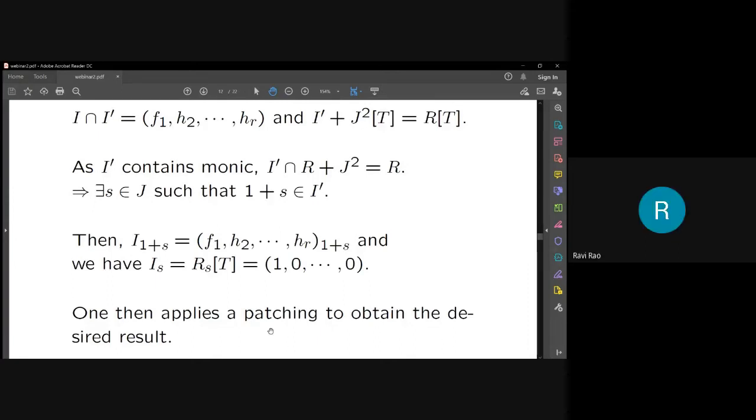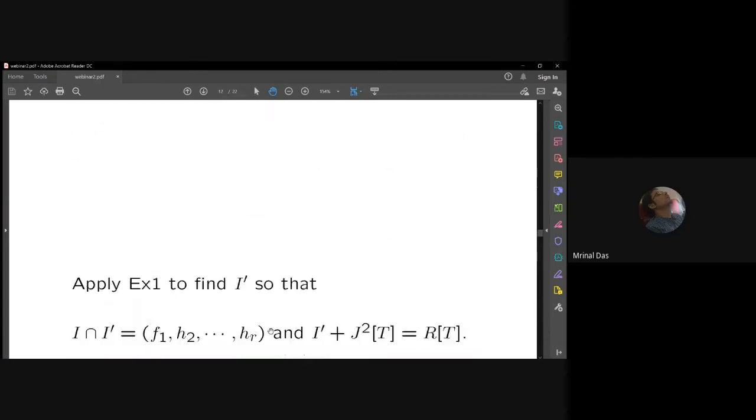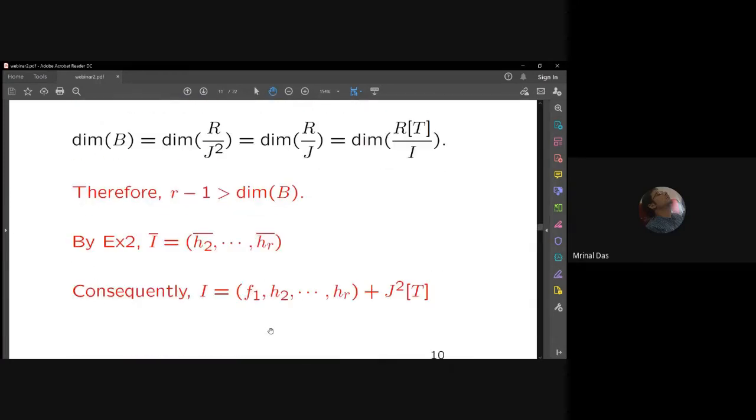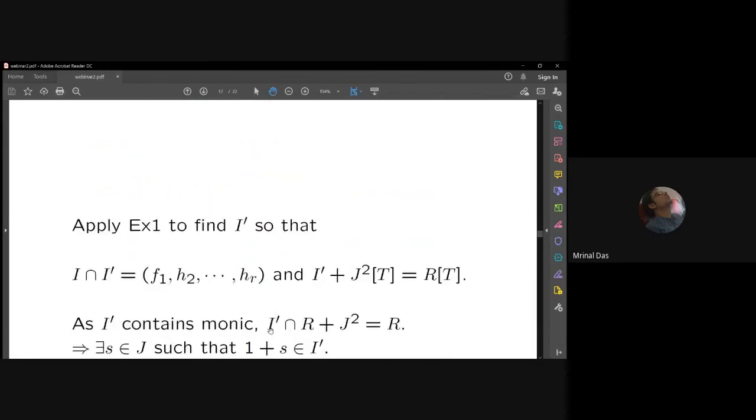You'll also notice that I have marked this part in red color, because I would like to mention one recent result in this direction, where I'll just mimic Mohan Kumar's proof, and this red part I'll replace by some other arguments.